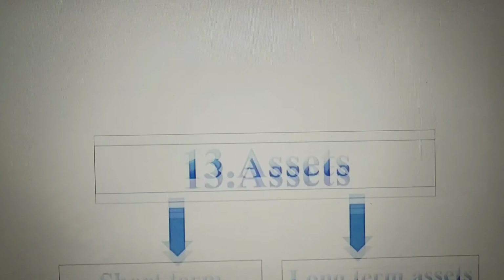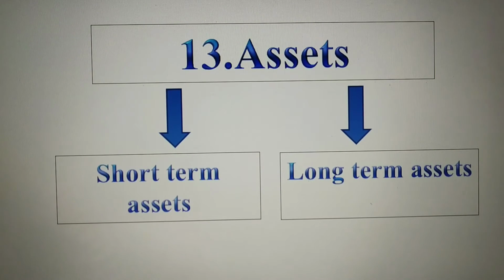Next point is assets. Assets are defined as any item of economic value owned by an individual or corporations, which are measured in terms of money. Assets are categorized in two parts. First one is short-term assets and next one is long-term assets.